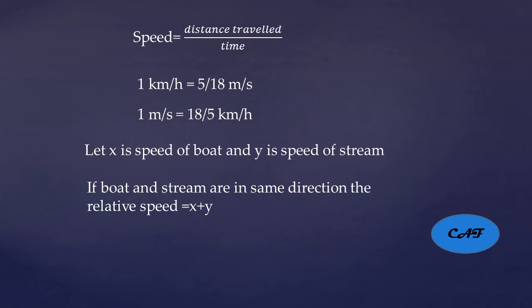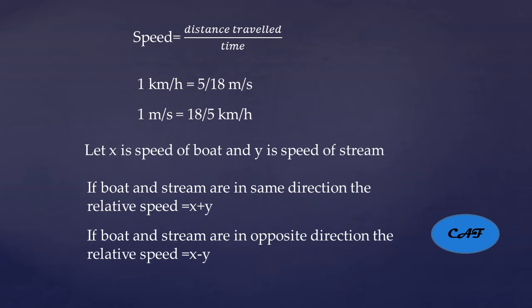Because the boat is on the water, the stream also helps it flow fast, so I am adding the speed of both. And if boat and stream are in opposite directions, then the relative speed is equal to x minus y. You have to remember these two, then you can solve the remaining problems easily.